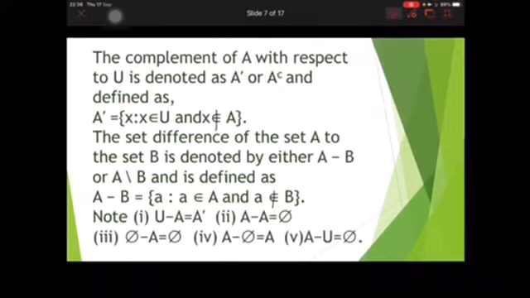The complement of a set A with respect to U, the universal set, is denoted as A dash or A complement, and it is defined as the set of all x where x belongs to U and x does not belong to A. Similarly, next is the set difference. It is denoted by A minus B or A slash B, A difference B. A minus B is defined as the set of all x where x belongs to A and x doesn't belong to B. Here are a few known results. Go through this.